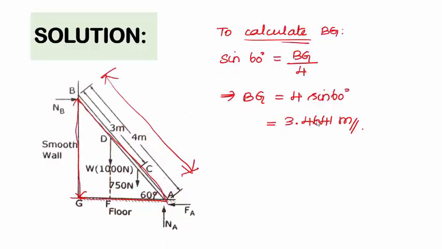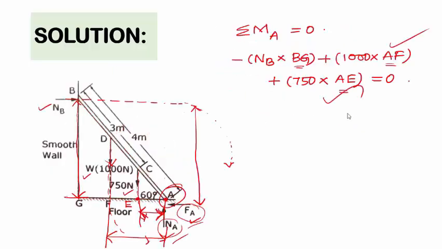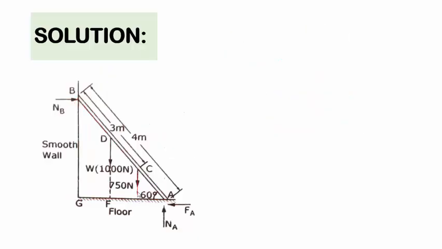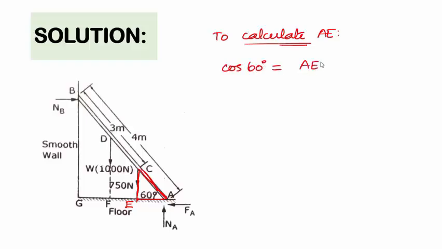Next we need to calculate this distance AE. AE can be calculated by considering this right angle triangle. In this right angle triangle, to calculate the distance AE, we can use the trigonometric relationship for cosine. Cos 60 degree is equal to the adjacent side AE divided by the hypotenuse of this triangle, which is this distance.